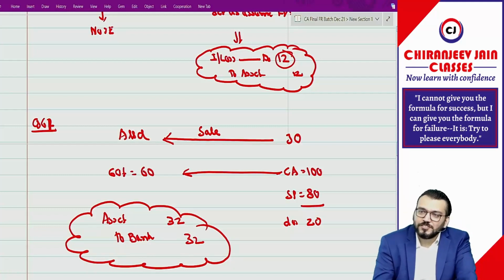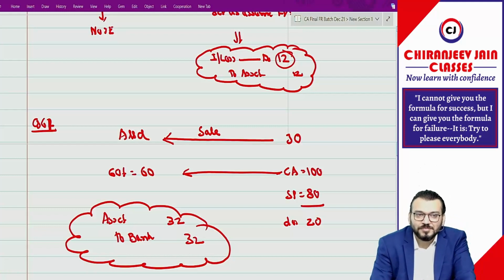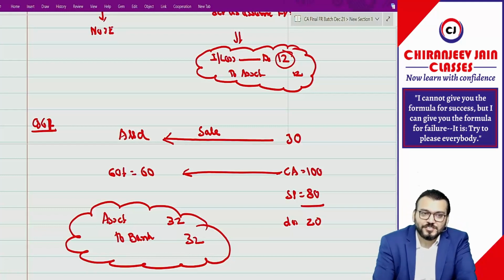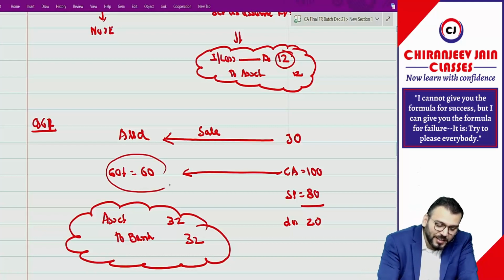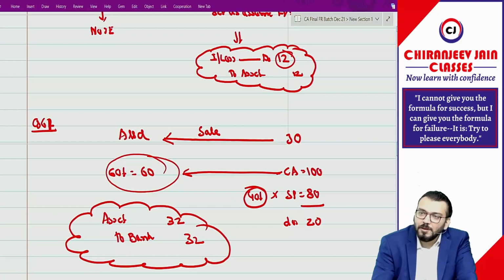So they will not purchase their own interest. Whether they will purchase their own interest? No. So this 60 is already there. They have purchased 40% now, and they will pay for 40% only. Asset account debit to bank. Got it?